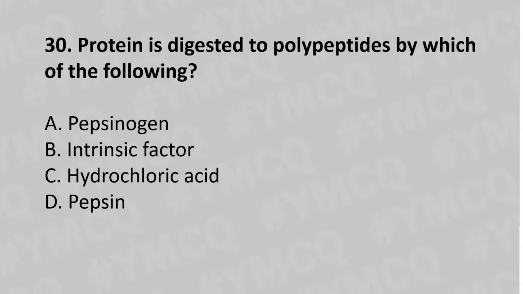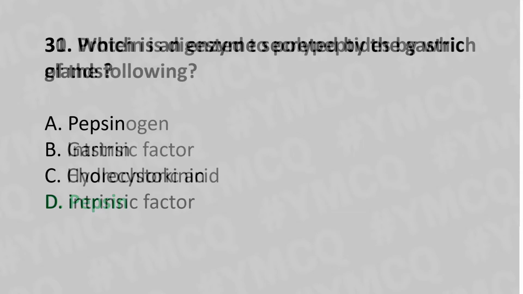Now let's move to question number 30. Protein is digested to polypeptide by which of the following? Option A pepsinogen, option B intrinsic factor, option C hyaluronic acid, option D pepsin, and the answer is option D pepsin.